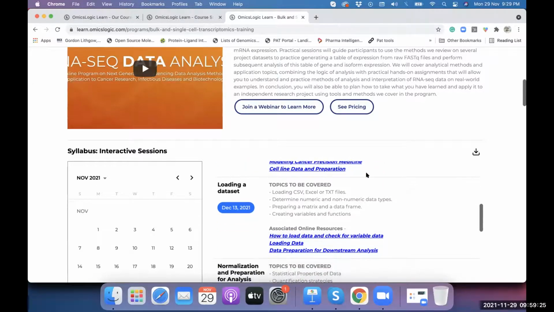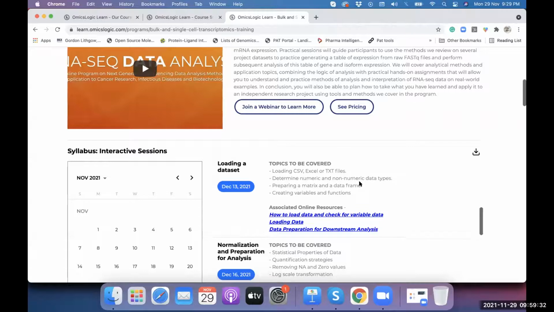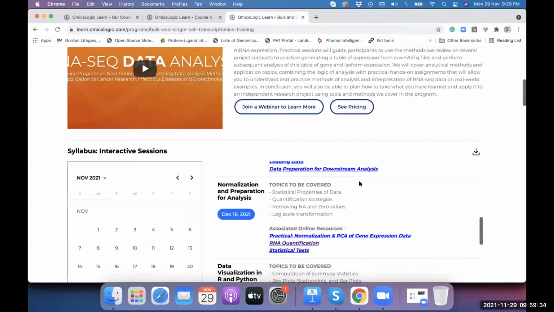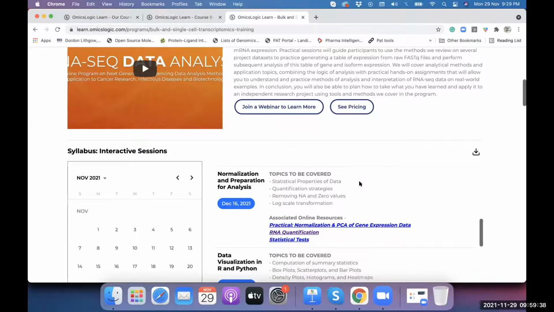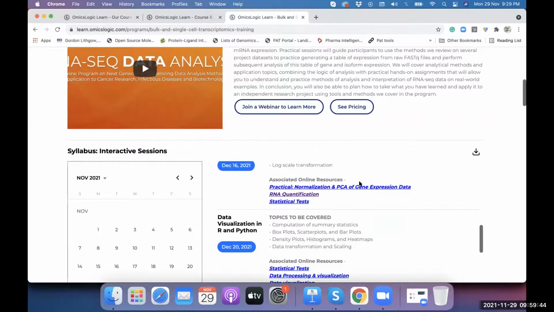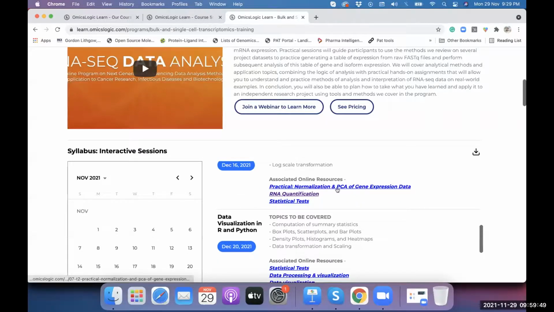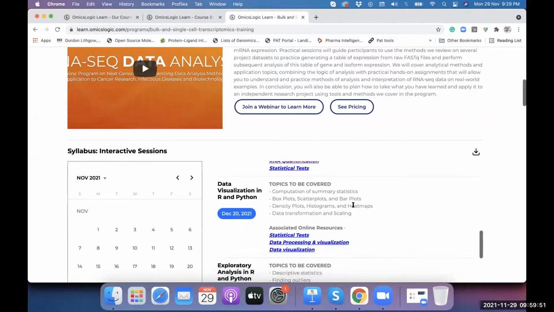Starting from 13th December, that will be about different data loading techniques for R and Python. Then we will go into much more detail on how to do statistical analysis. Here we will start with some exploratory analysis using PCA. We will go for some testing like the t-test and statistical analysis for RNA-seq data. Followed by that, we will have a lot of visualizations that are very important to understand the nature of the data,